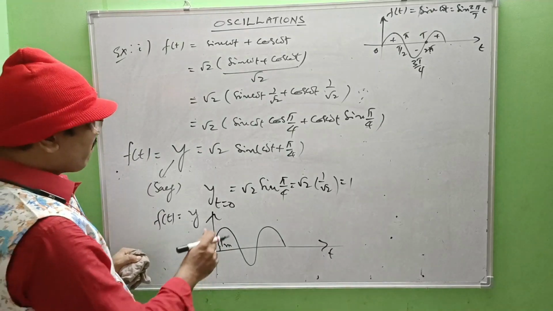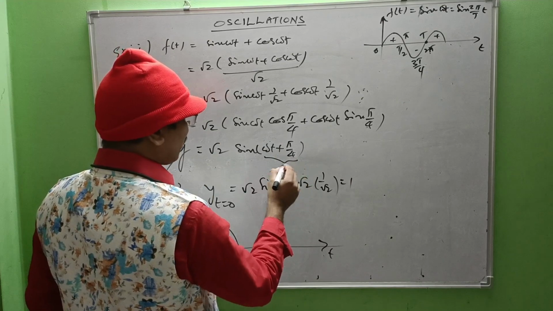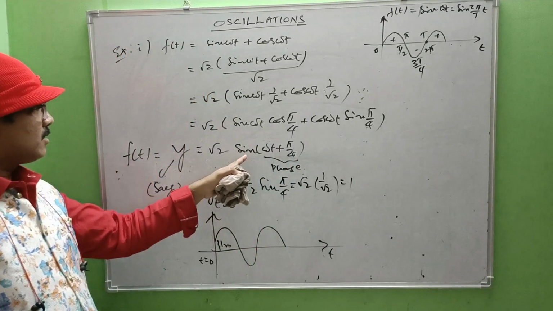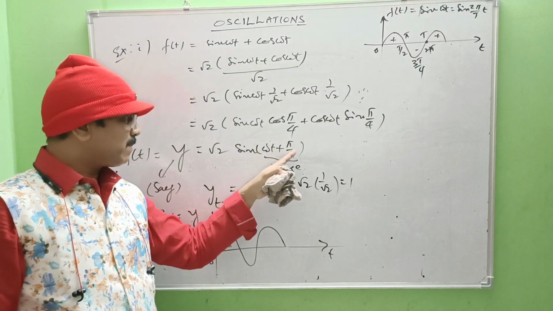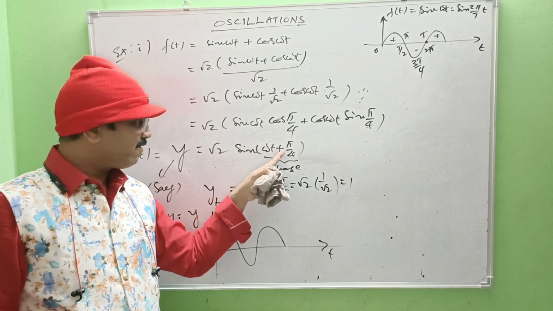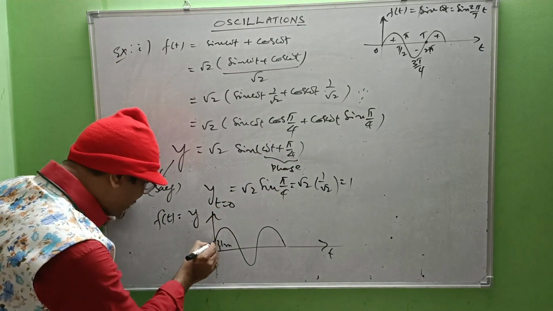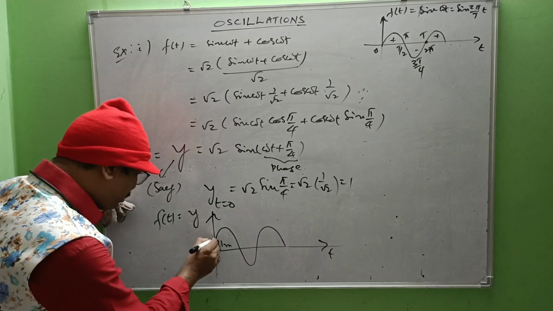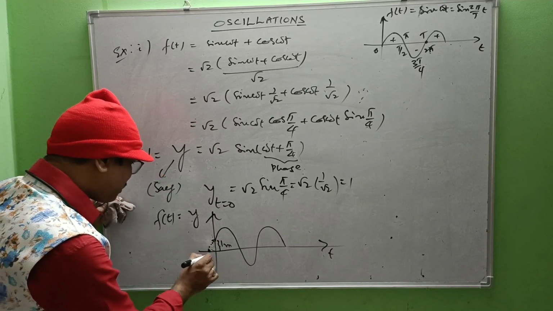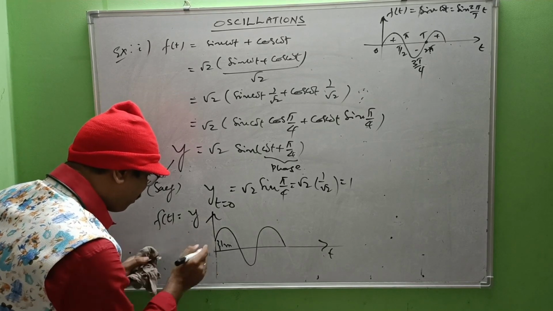Right? What is the initial phase? When t equals 0, this term is said to be phase. So sin of omega t plus pi by 4 is said to be phase. When t equals 0, we are left with pi by 4. So if I extend like this, it would start from this position. So this corresponds to pi by 4.